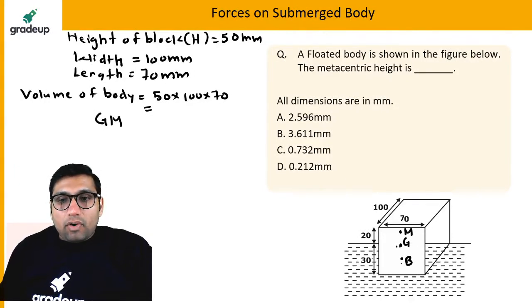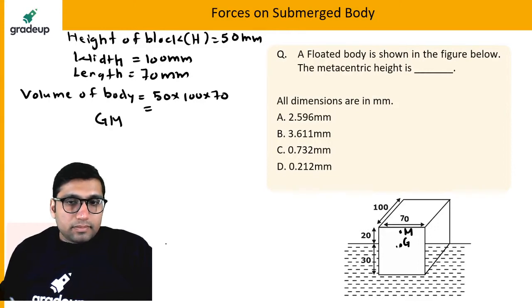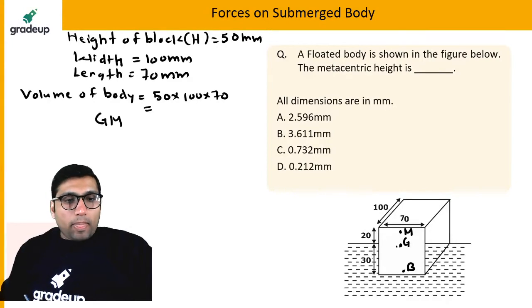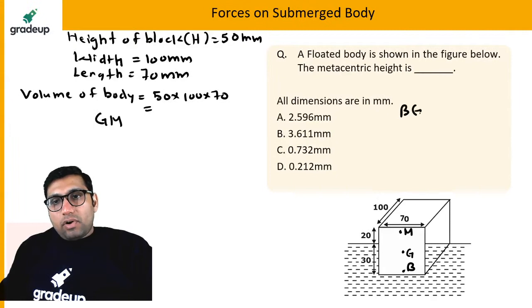The BG will be the distance between them. The center of gravity for this whole body will be lying at a distance of 25.